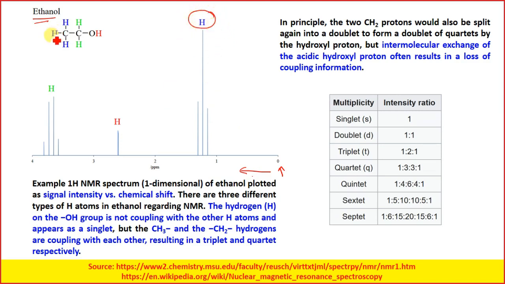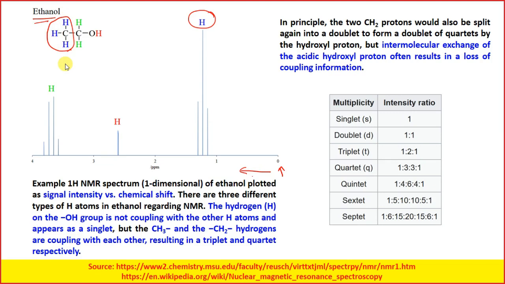Now what is happening to these hydrogen atoms? They are associated with carbon, and with the electrons from the carbon. Since they have the electrons over here, there will be an electron shielding effect.